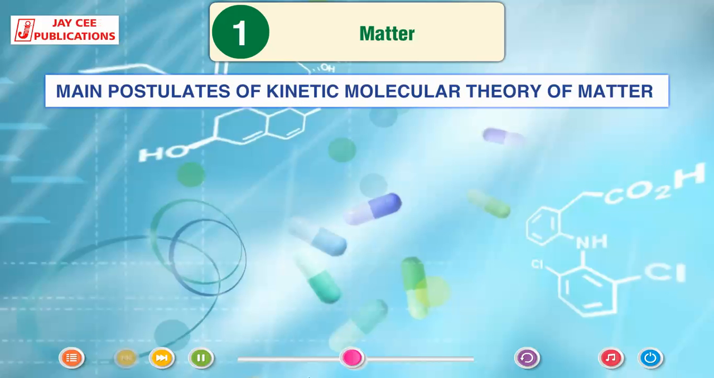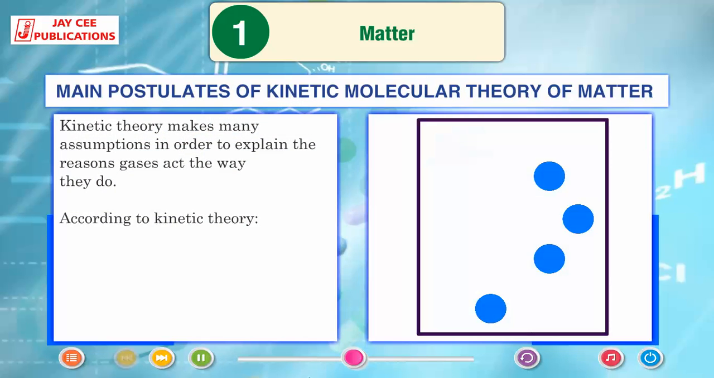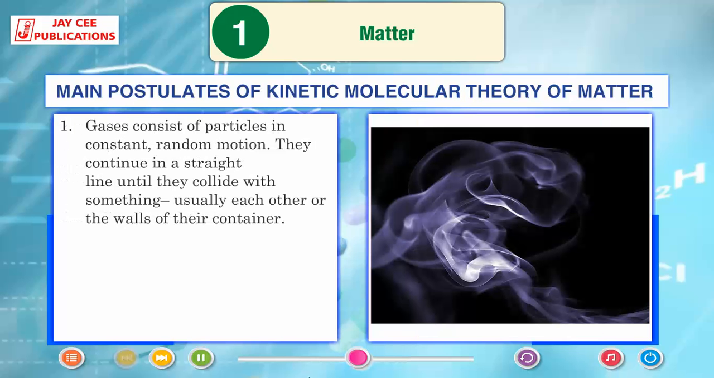Main postulates of kinetic molecular theory of matter. Kinetic theory makes many assumptions in order to explain the reasons gases act the way they do. According to kinetic theory, gases consist of particles in constant random motion. They continue in a straight line until they collide with something, usually each other or the walls of their container.